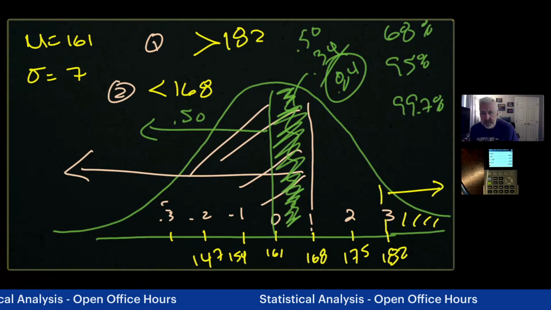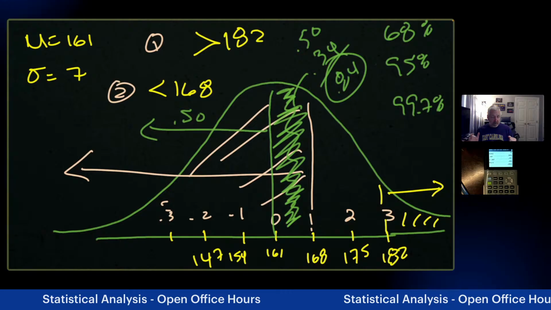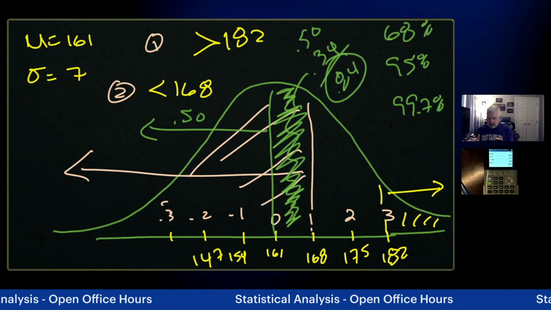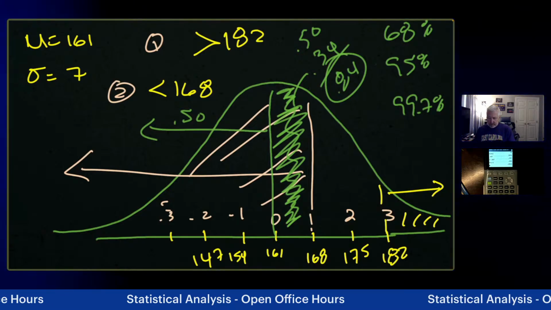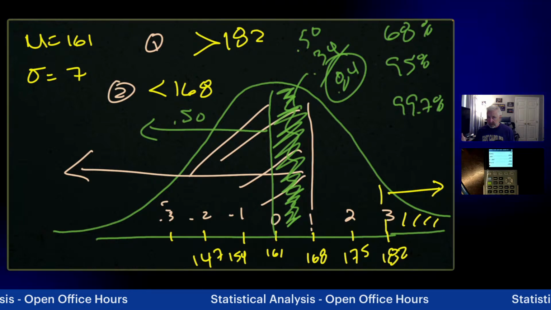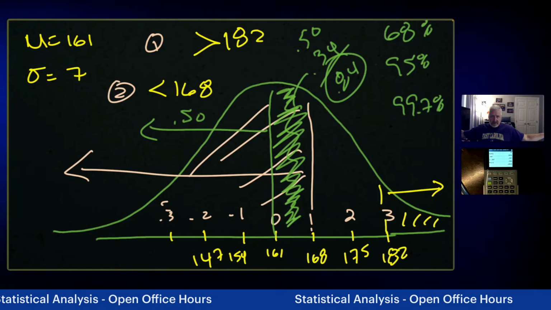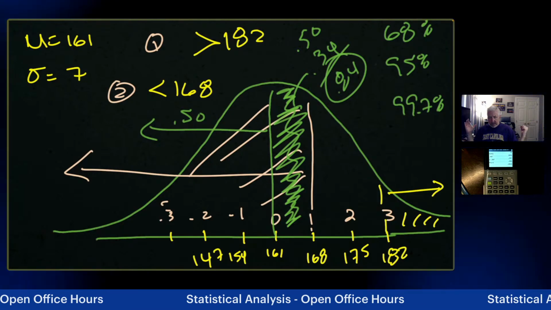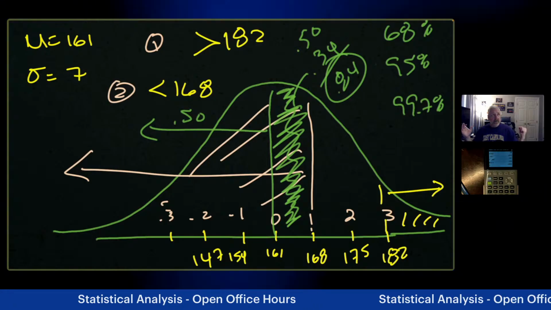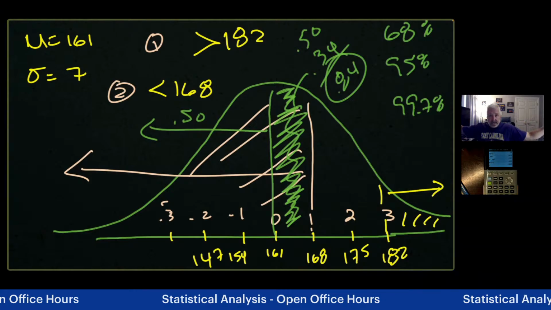All of this is just simply using the empirical rule and doing some subtracting and some adding based on what we know about this normal distribution, or this bell-shaped curve. The bell-shaped curve has an area of 1 underneath it, right? It is asymptotic. It goes all the way to infinity and negative infinity on either side. But if we know, using the empirical rule, that 99.7% of the curve falls between 3 standard deviations, then we can figure out what's outside of that.